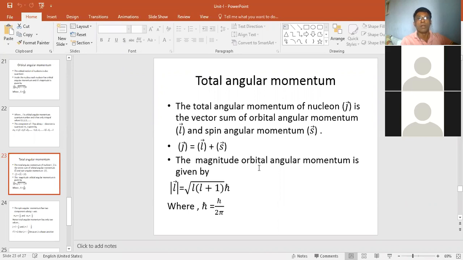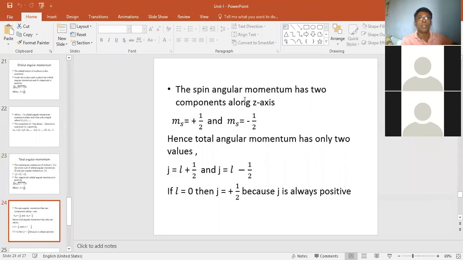The magnitude of orbital angular momentum is given by L is equal to square root of L into L plus 1, times h cross. The spin angular momentum has the direction, with MS equal to plus and minus half. So J will be equal to L plus half and L minus half. If the value of L is 0, then J will be plus half. So J will be positive like this.